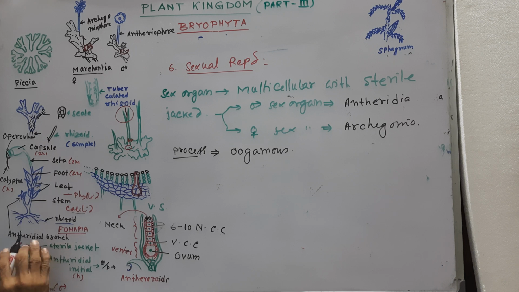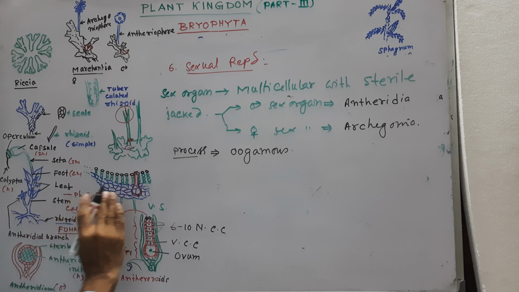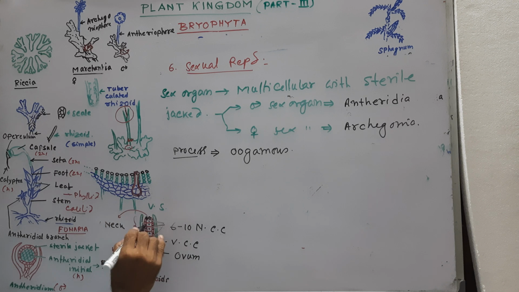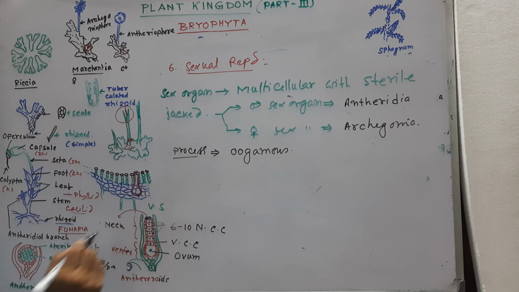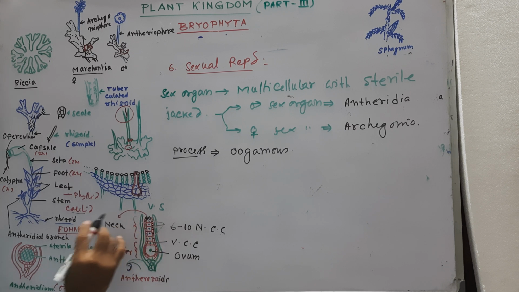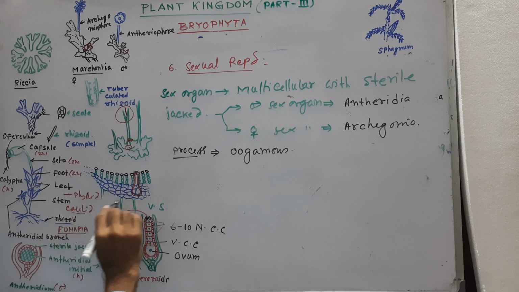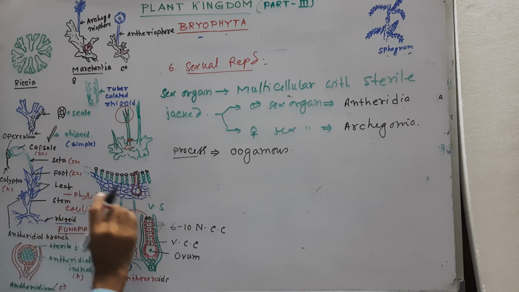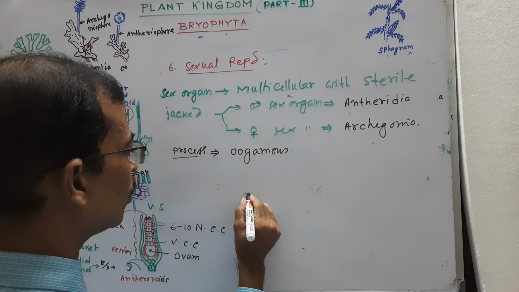This sperm by water current reaches the ovum, and on the tip of the archegonia the neck canal cells get dissolved, and they also secrete glucose. This glucose also assists in attraction of the sperm. So sperms through water current reach the ovum, and this journey of sperm to the ovum is called zooidogamy.